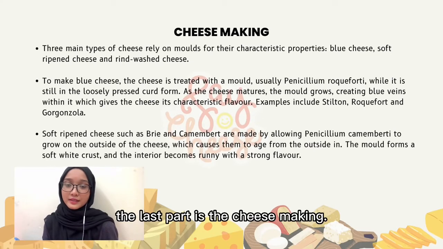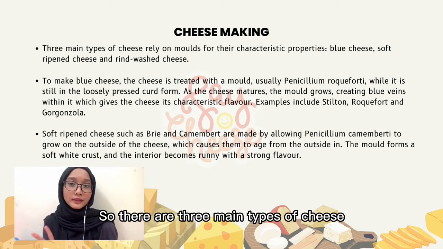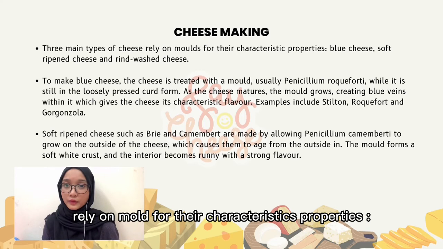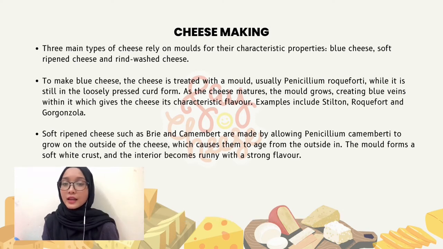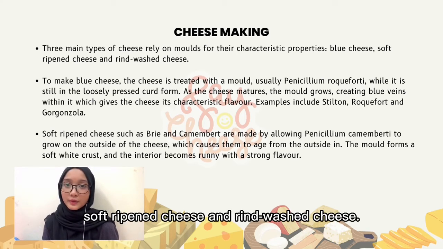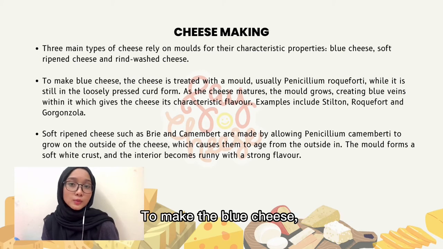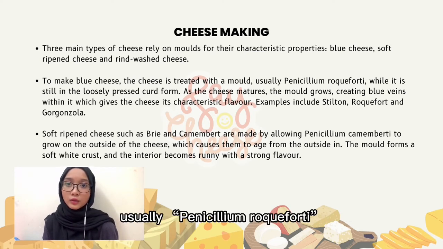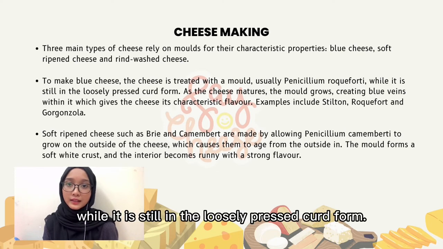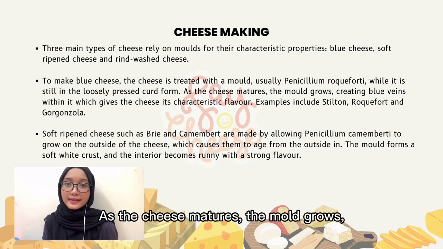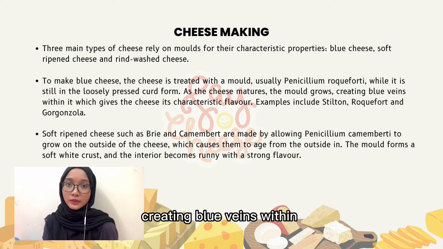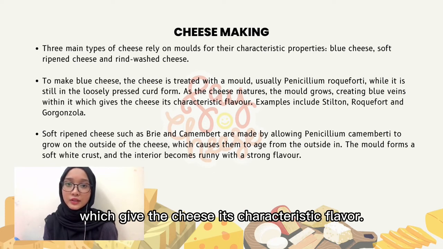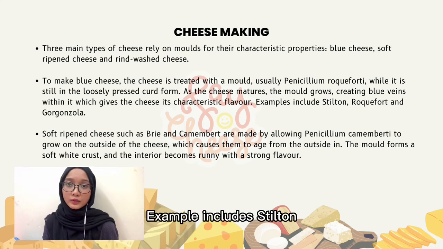The last part is cheese making. There are three main types of cheese that rely on mold for their characteristic properties: blue cheese, soft-ripened cheese, and rind-washed cheese. To make blue cheese, the cheese is treated with a mold, usually Penicillium roqueforti, while it is still in the loosely pressed curd form. As the cheese matures, the mold grows, creating blue veins within it, which give the cheese its characteristic flavor. Examples include Stilton, Roquefort, and Gorgonzola.